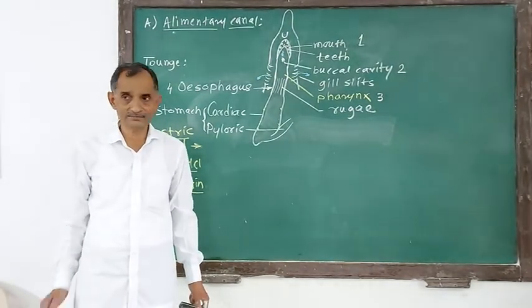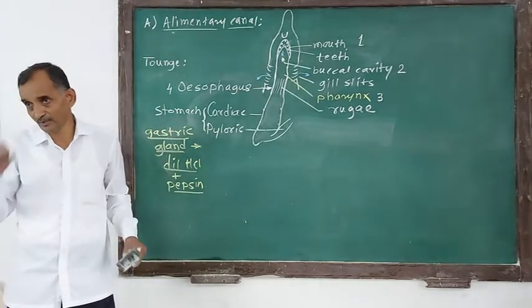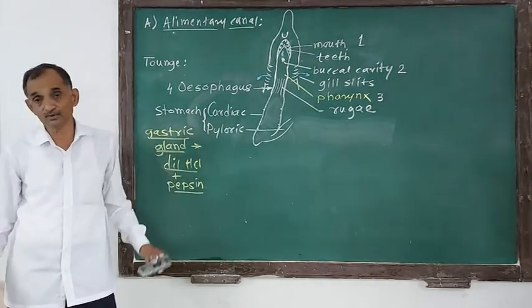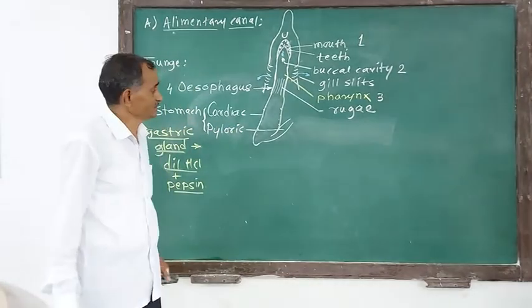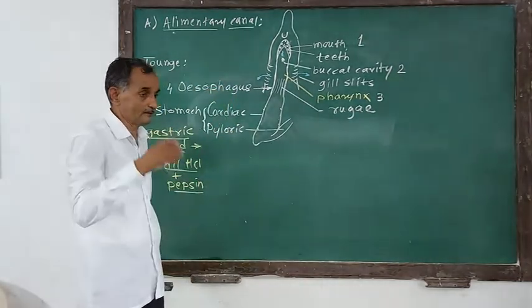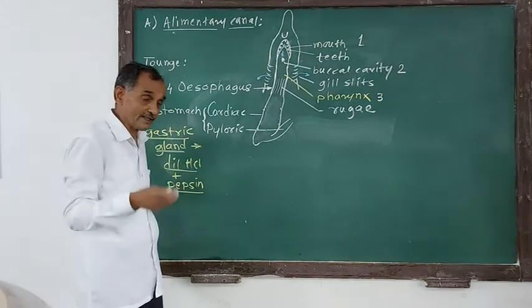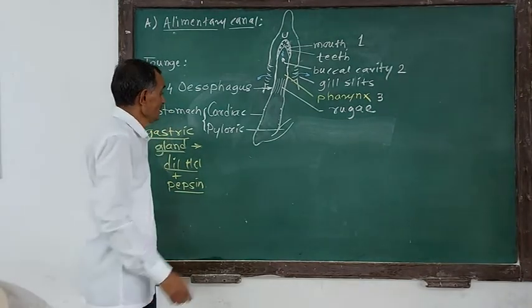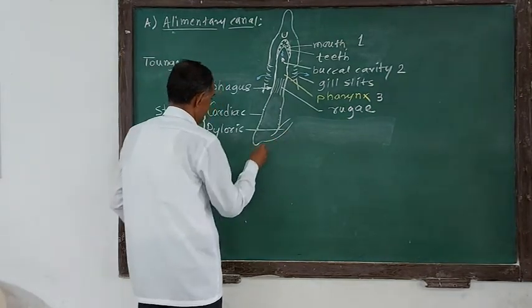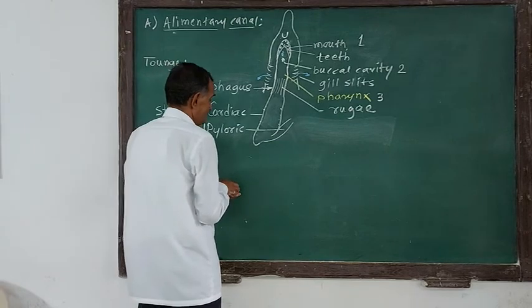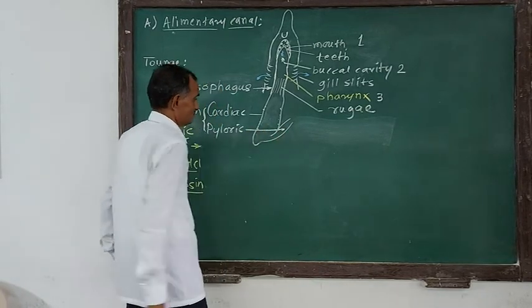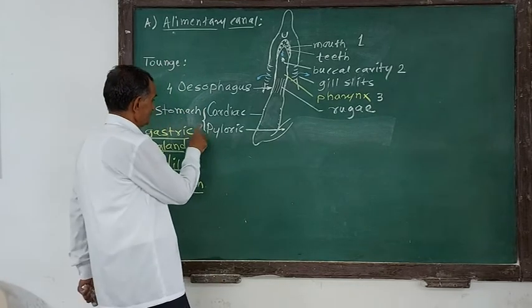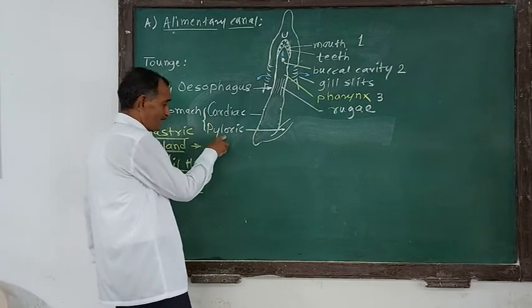What does it mean, voluminous? Voluminous means its volume is more, and as the stomach is voluminous, this animal can feed on smaller or larger animals also. Now the cardiac stomach leads into the next part, and that is known as the pyloric stomach. It is also called the second part of the stomach.